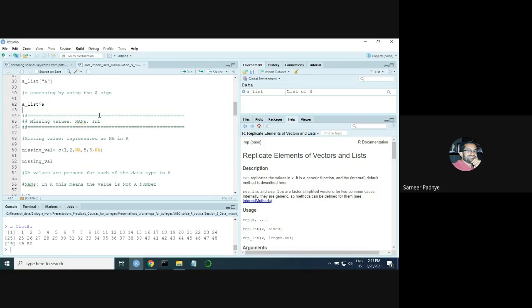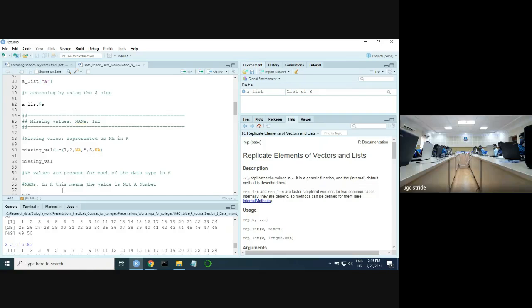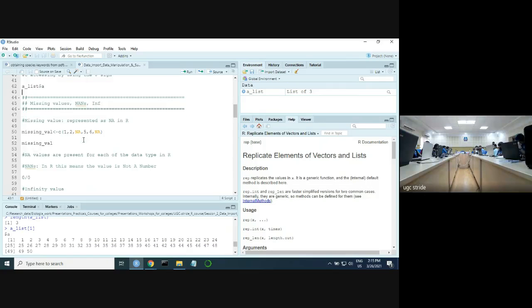It can store any type of data. A list can also have lists within it. So this is a very nice thing about lists. It's just that it doesn't have a specific pattern every time, so you won't find the rows and columns structure of data for lists every time.